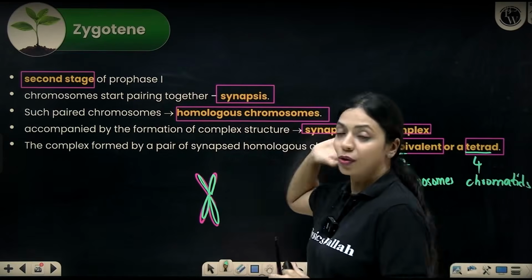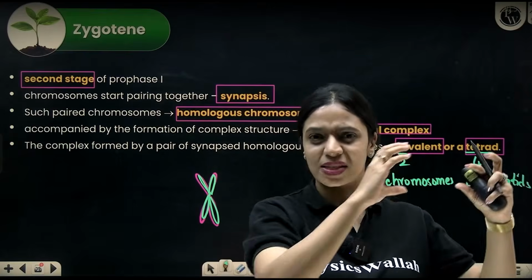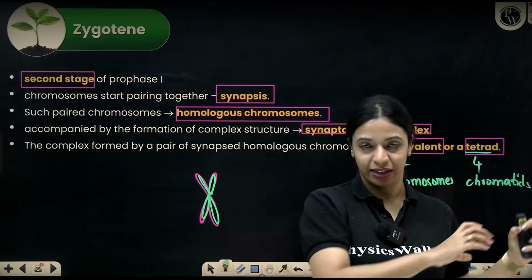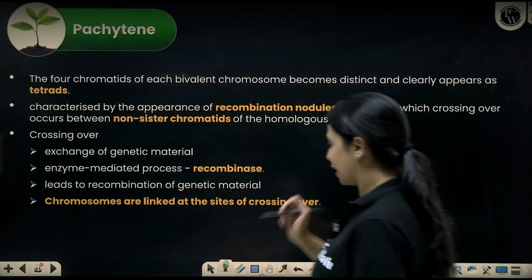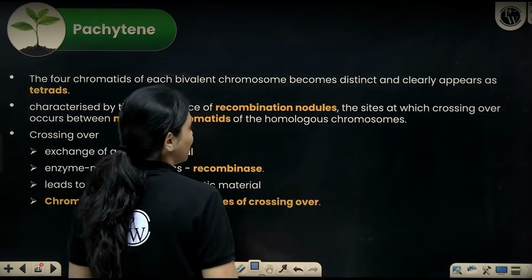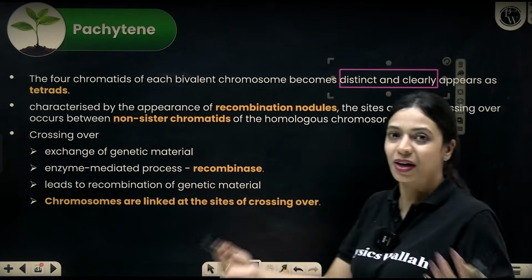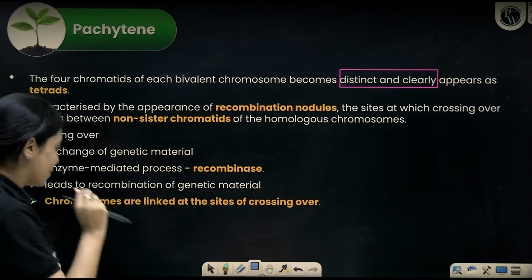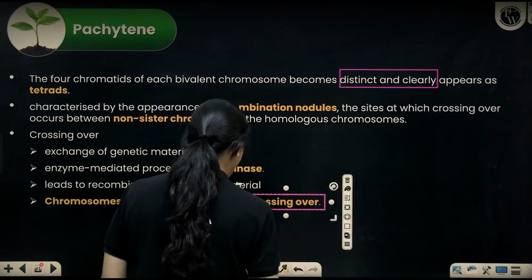Remember that throughout the course of prophase 1, leptotene, zygotene, pachytene, diplotene, diakinesis, DNA condensation is continuously happening. It is a continuous process. From one phase to the next phase, it will be more and more condensed. So condensation is still proceeding over here. It started in leptotene, it's proceeding here. What happens in pachytene is the bivalents or the tetrads will start appearing more distinct and clear because obviously it's getting more and more condensed with passing time as it moves through different phases, right? So over here specifically, you can see a process called crossing over taking place.